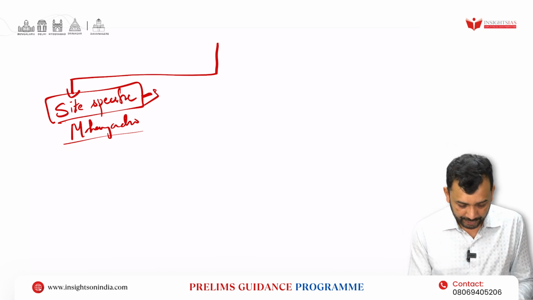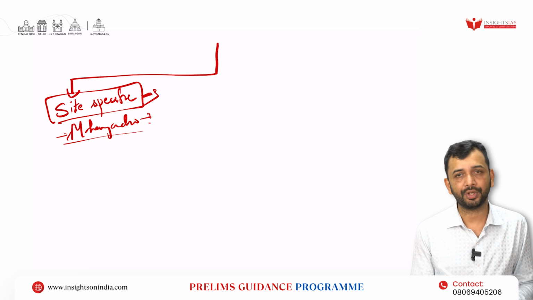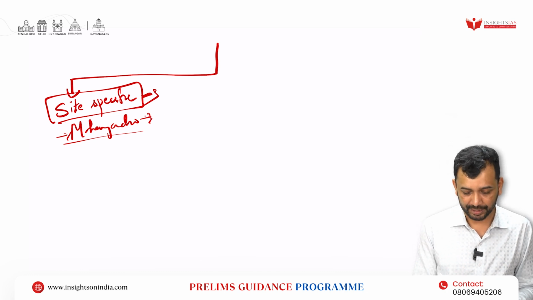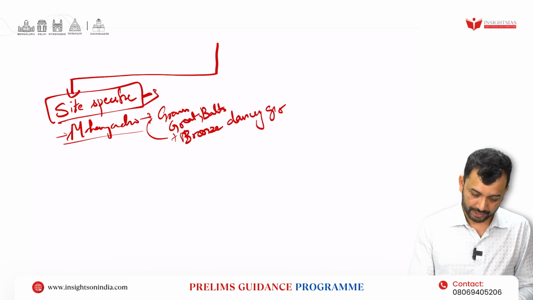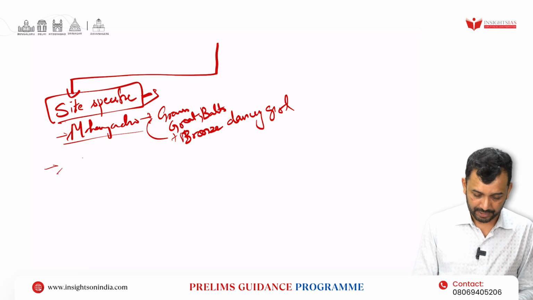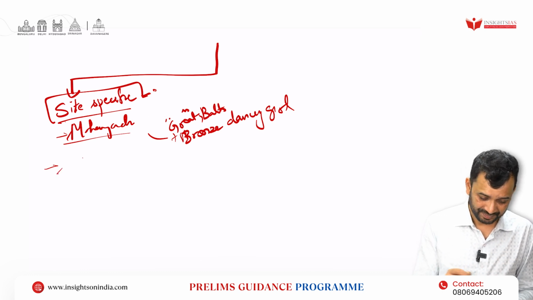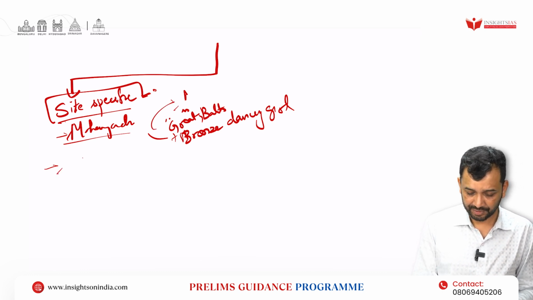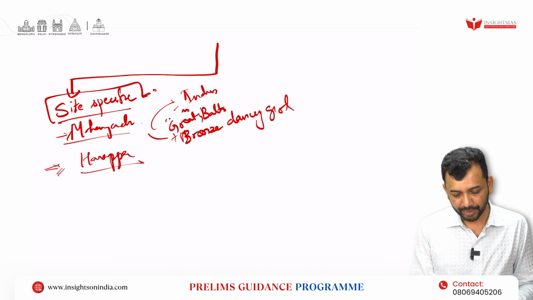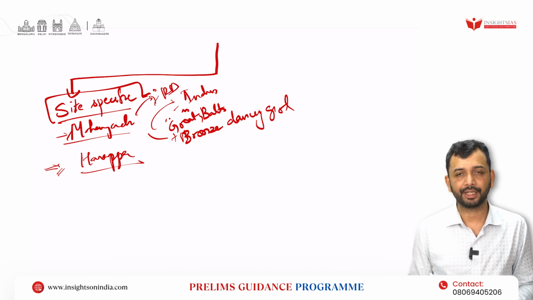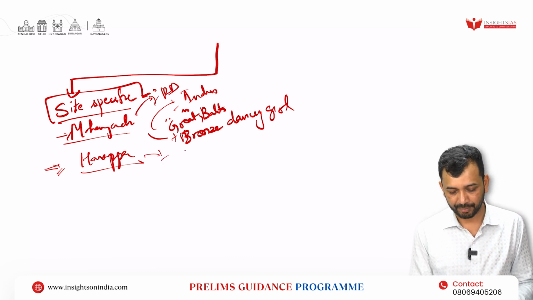Next, what can be found there? What is the defining feature there? For example, here the granary can be found. Great Bath can be found. Bronze dancing girl can be found. Similarly, it is located on the Indus River, right? Similarly, you have Harappa located on River Ravi. R.D. Banerjee excavated Mohenjo-daro. Harappa was excavated by Daya Ram Sahni.